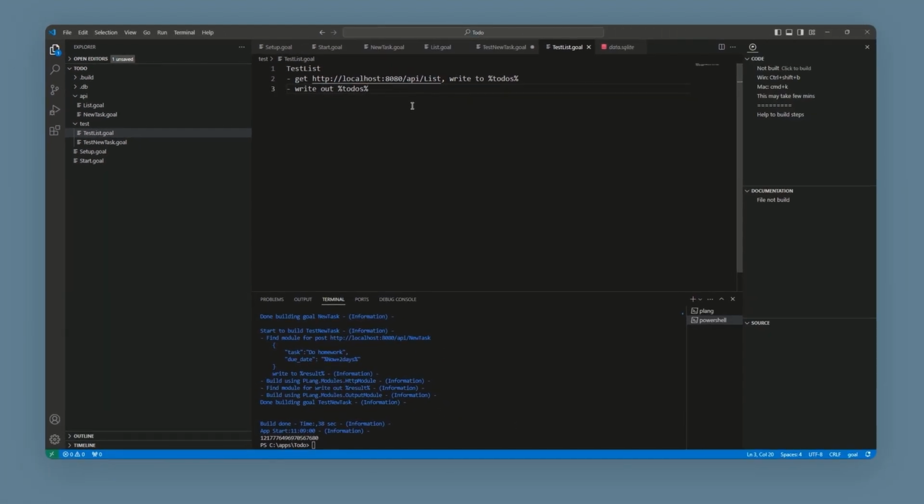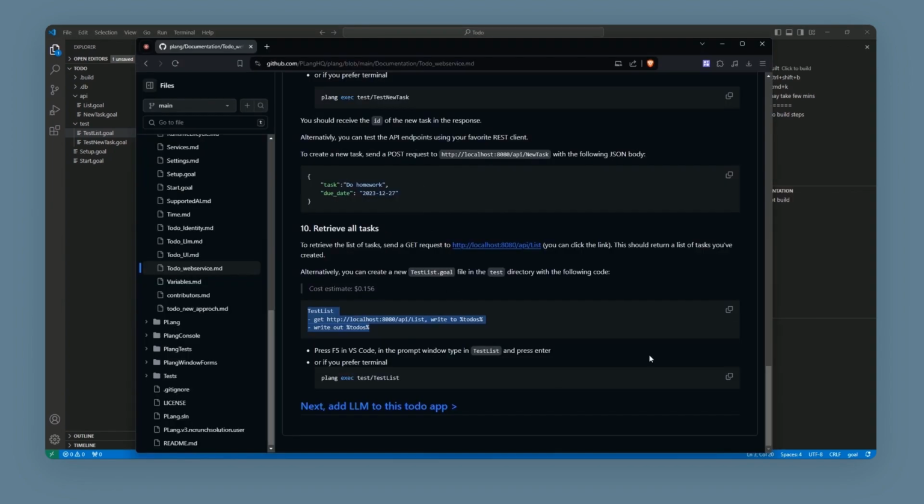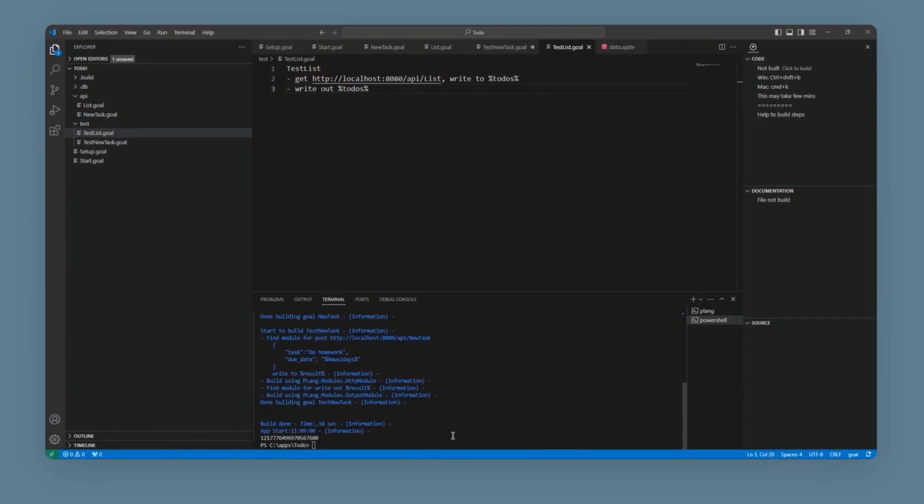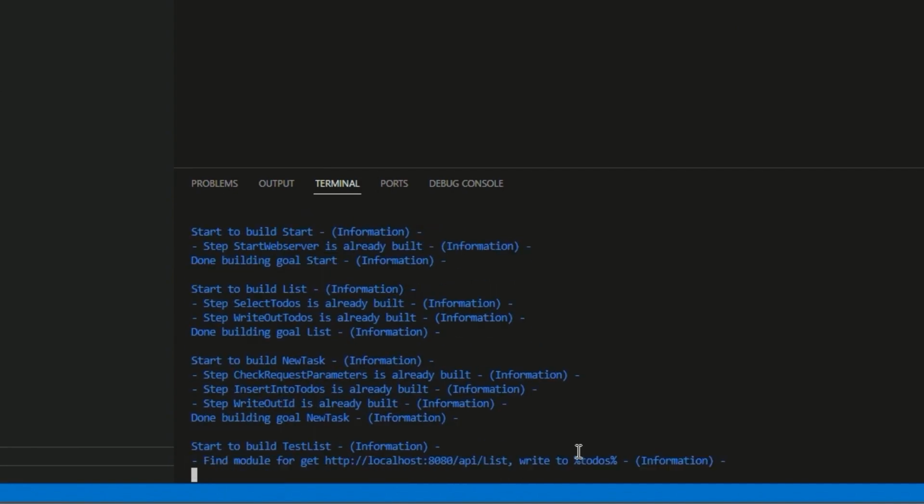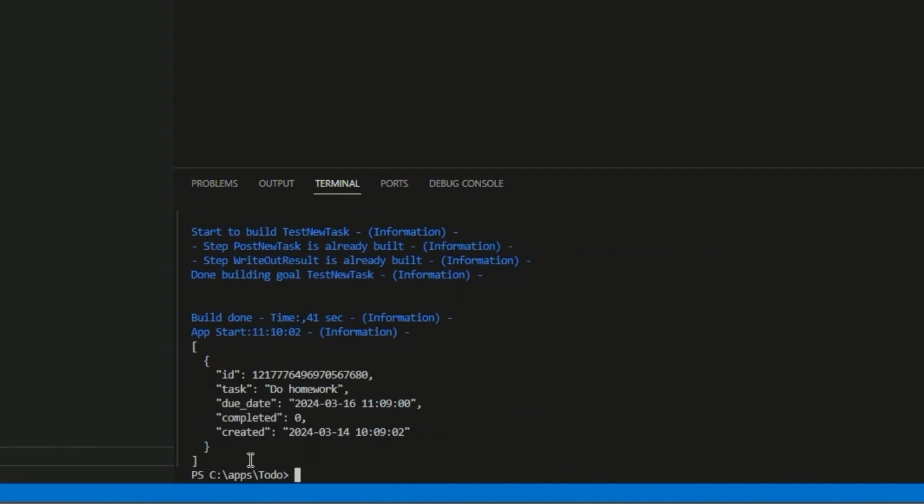Finally, we run plang exec test/TestList to build and run the code. And as you can see, we get the task that we created before.